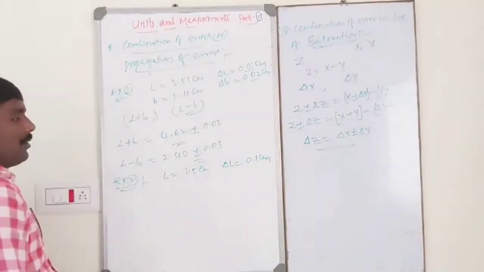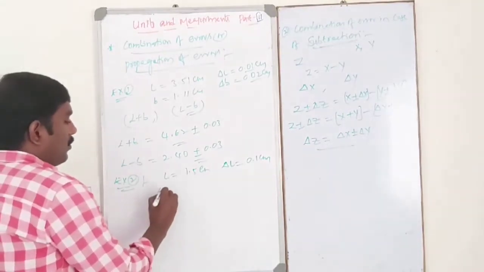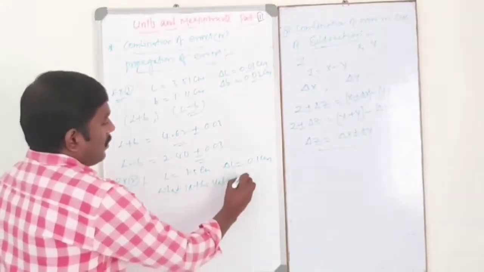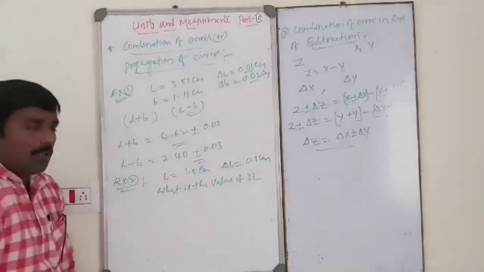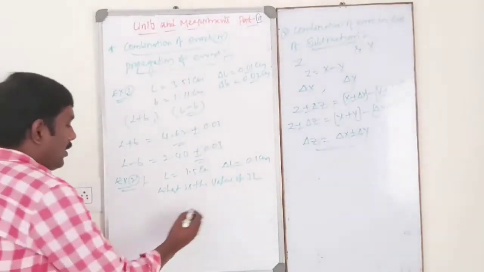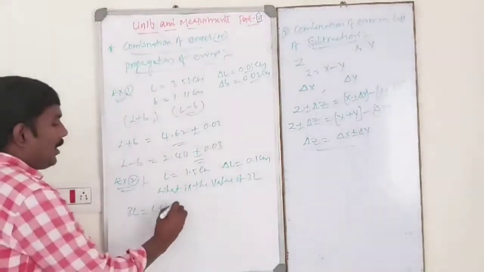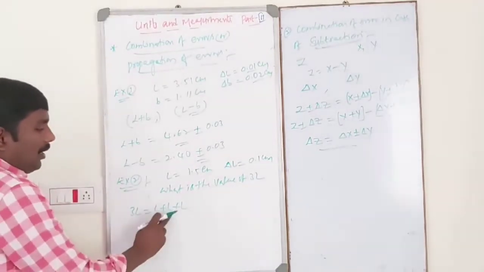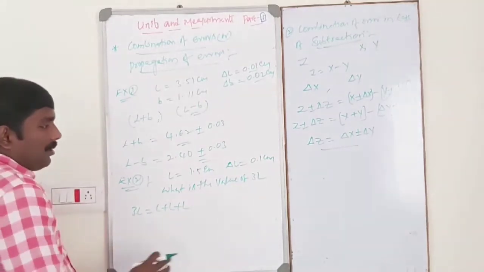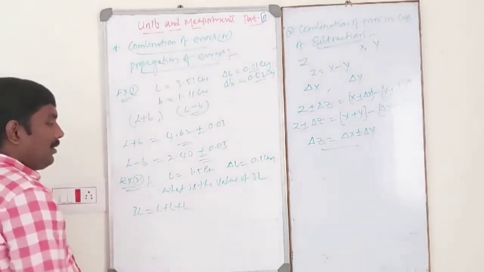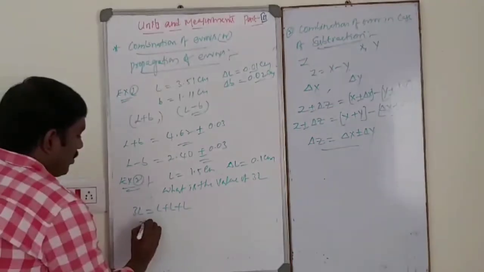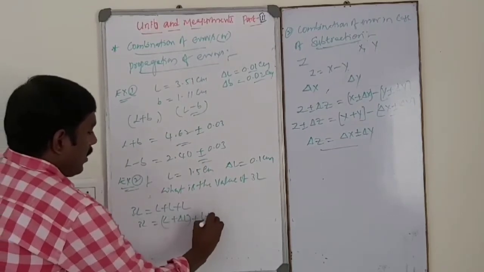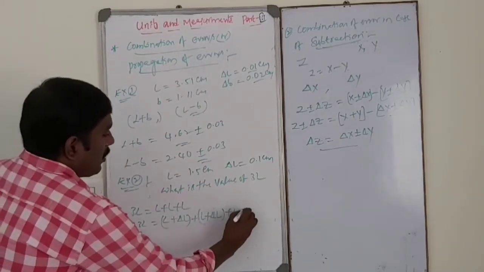So what is the value of 3L? See, 3L is nothing but L plus L plus L, and also in each measurement, the error is delta L plus delta L plus delta L. That means 3L is nothing but L plus delta L, plus L plus delta L, and also L plus delta L.